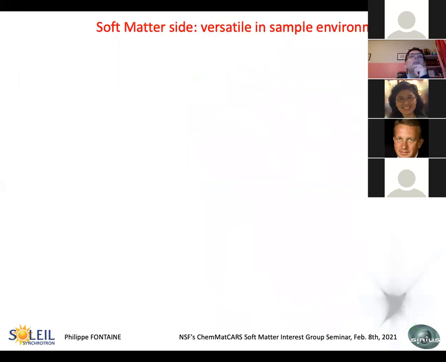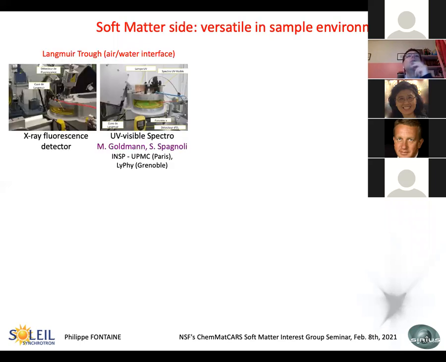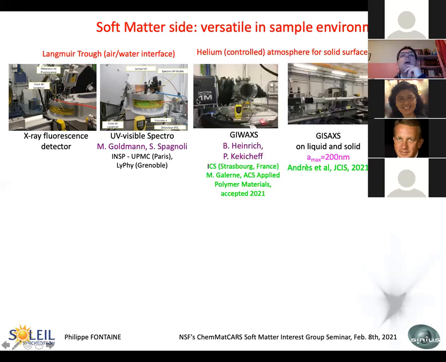On this soft matter side, we are very versatile in sample environments. Of course, we have a Langmuir trough, which can be equipped with a fluorescence detector above or on the side. We can also work with a UV-visible spectrometer, for example, to follow the polymerization of diacetylene. We are also working on solid surfaces. We just developed a new GWAXS geometry setup to measure the whole spectrum in one shot. And of course, we are making GISAXS, on solid and liquid.